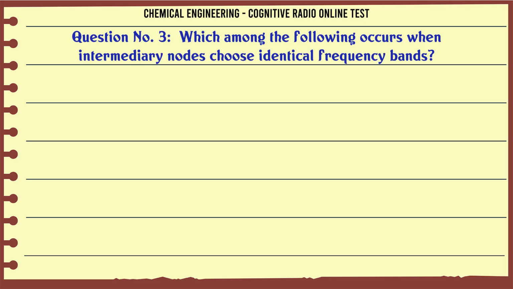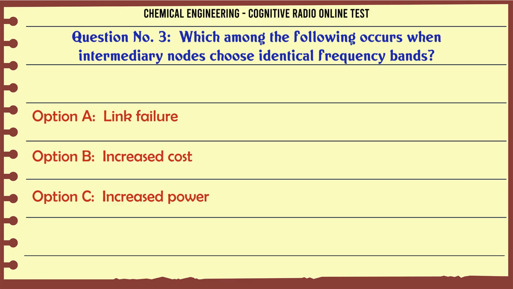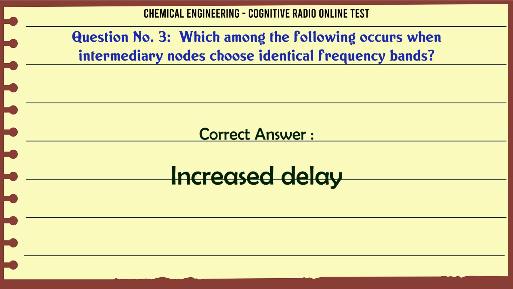Which among the following occurs when intermediary nodes choose identical frequency bands? A. Link failure. B. Increased cost. C. Increased power. D. Increased delay. The correct answer is increased delay.